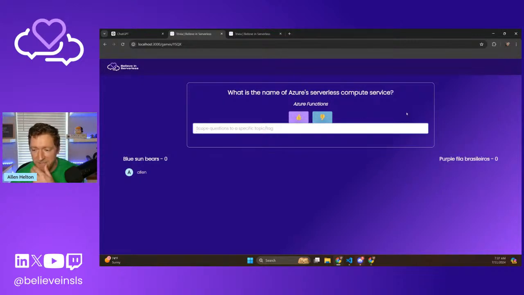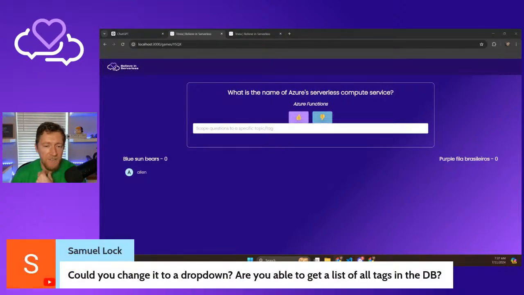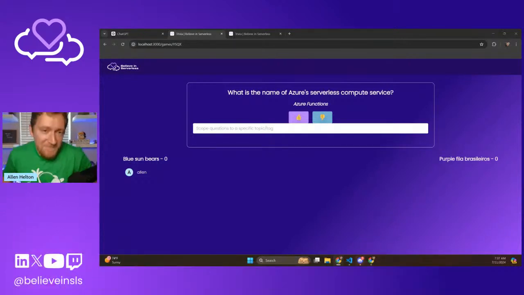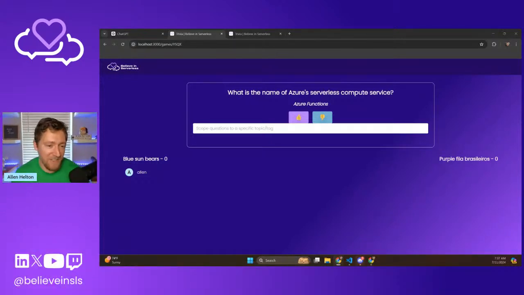Did I change it to a drop down? No. I mean, yes, I can do that, Sam. So for those that can't see, can you change it to a drop down? Are you able to get a list of all tags from the DB? Yes, I can get a list of all the tags. Gosh, I guess we could totally do that in 20 minutes. Let's do it. Let's do it. Why not? That's why we're here, about doing it live, right?